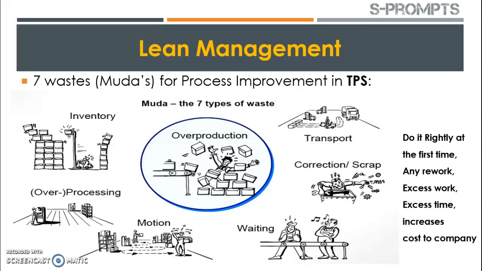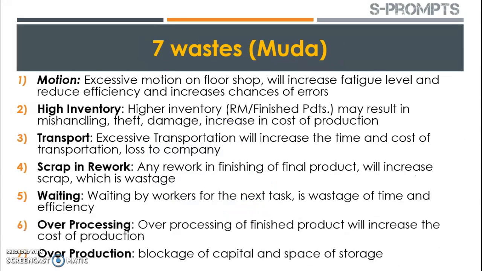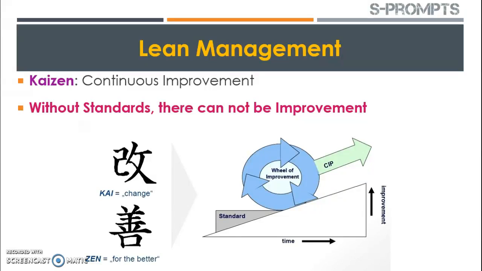And overproduction is like, if there is no demand, overproduction is wastage, and storage of these finished goods materials in the warehouse of the company further increases space cost to the company. So to avoid this space cost and all that, overproduction is also a wastage to the company which should be avoided. So the same is discussed here, so you can go through and you can understand.